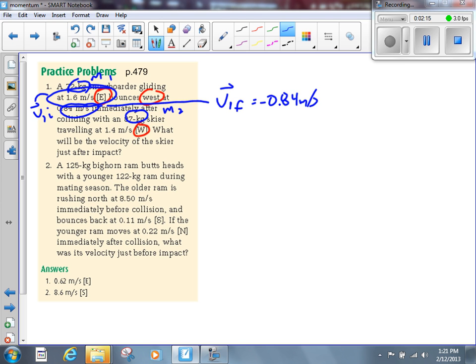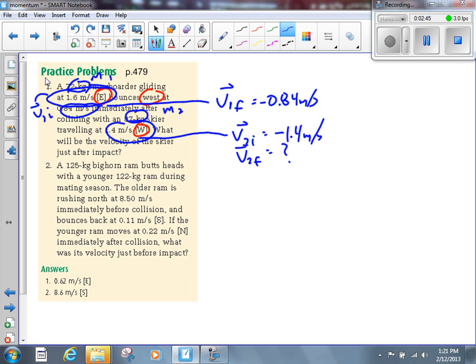So I might forget, but I'm a lot less likely to forget if I've got it circled in red there. All right, what else we got here? We've got 1.4 meters per second to the west. We're going to call that V2 initial. Negative 1.4 meters per second. See, I'm not going to forget the negative. I got the west circled. What's the velocity of the skier just after impact? We're going to say what's V2F, the final velocity of object number 2, the skier.